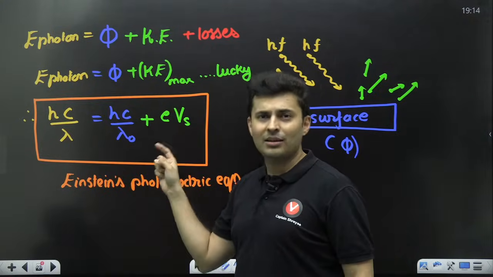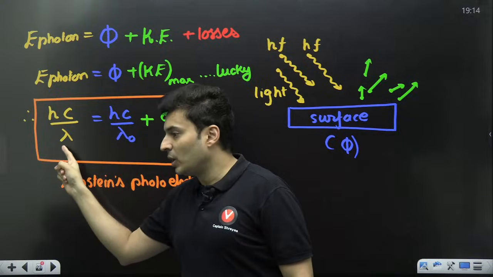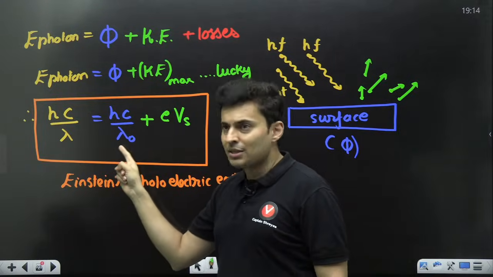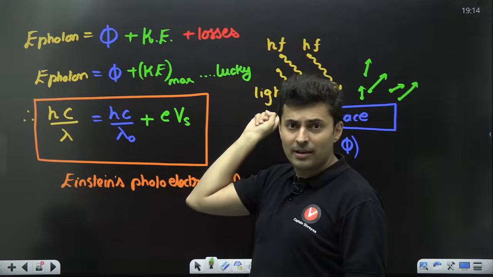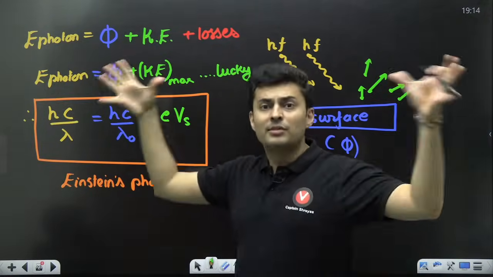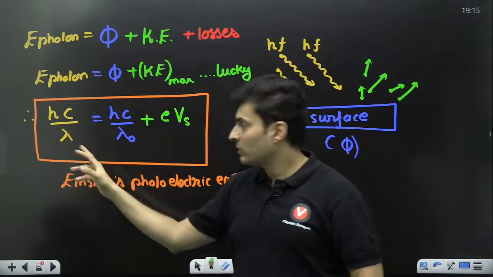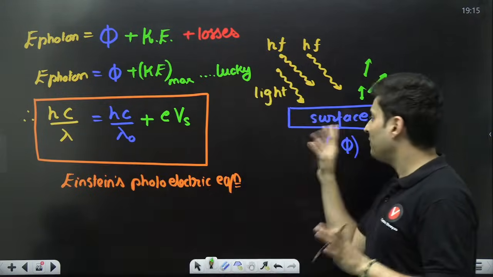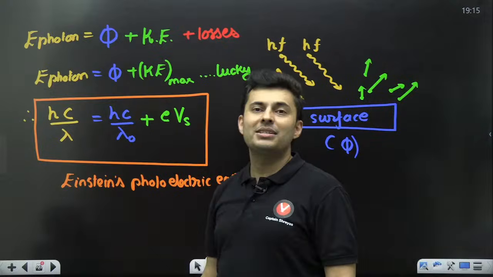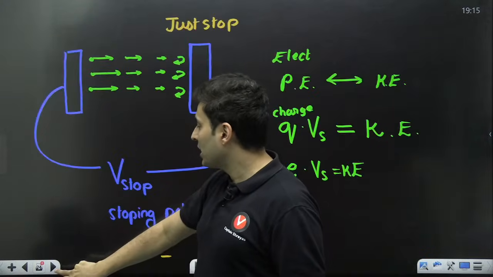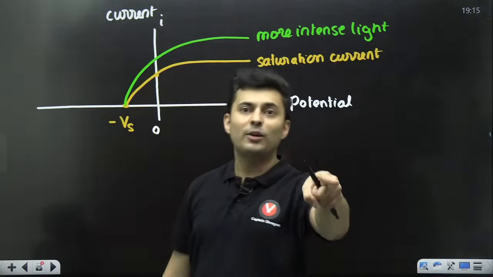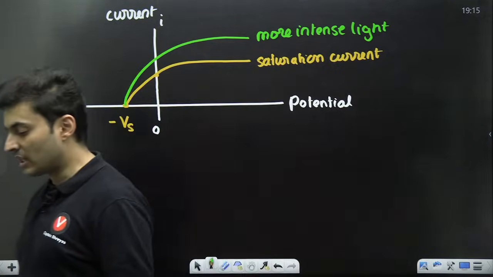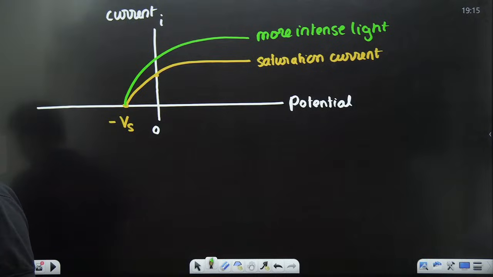Will Vs change? Obviously no. This did not change. This did not change. Why should this change? Incident light is the same. Yes, light is more, but color is same. So lambda is same. Metallic surface is the same. So why should potential change? So stopping potential is not dependent on the intensity of light. This kind of question has come in JEE.